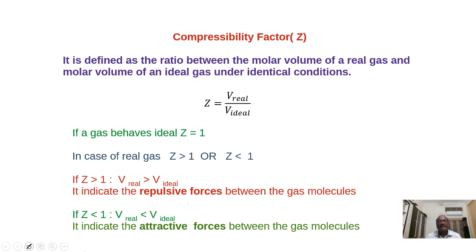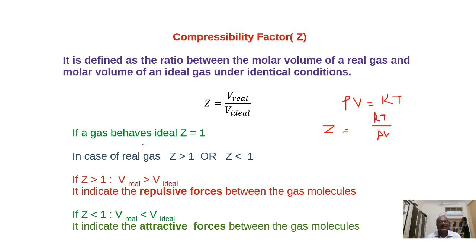Another formula is also there. We know the ideal gas equation: for 1 mole of gas, PV is equal to RT. If we calculate the ratio PV by RT, that is called Z, the compressibility factor. So Z is equal to PV divided by RT.